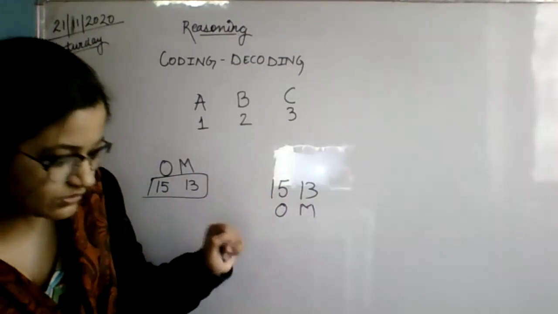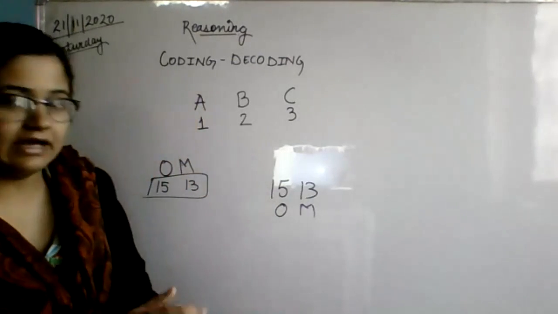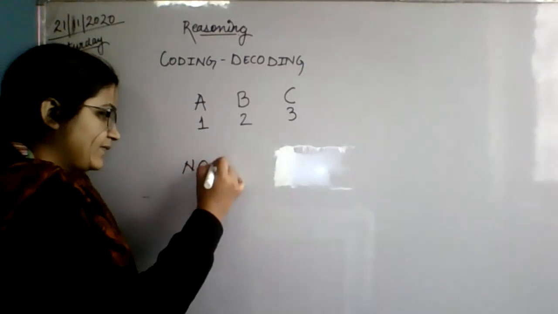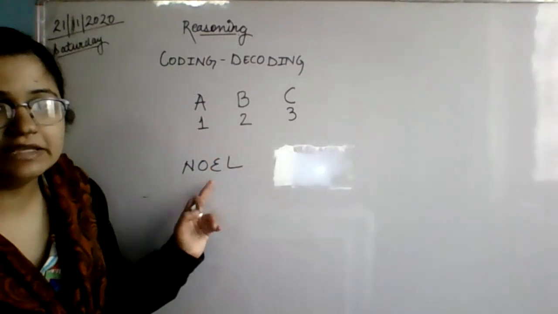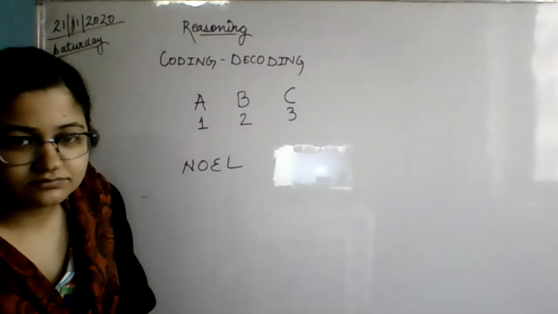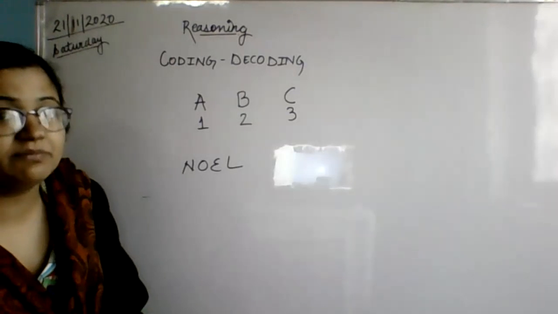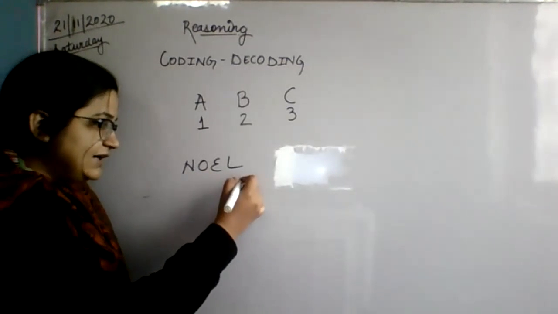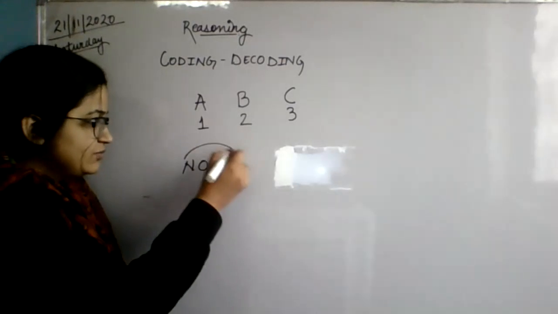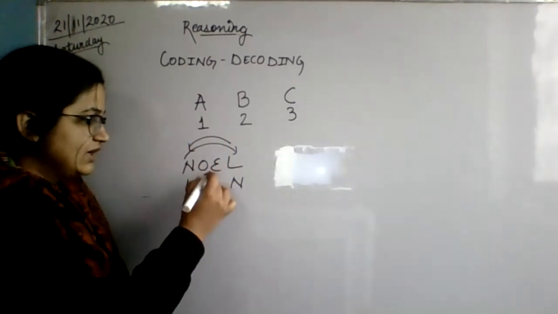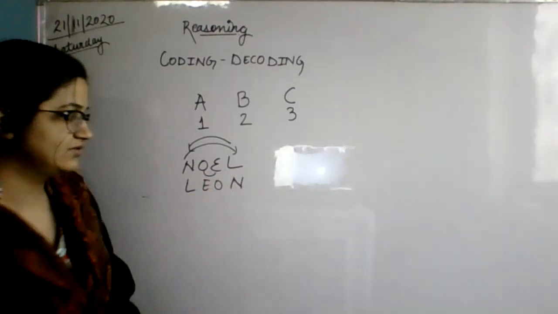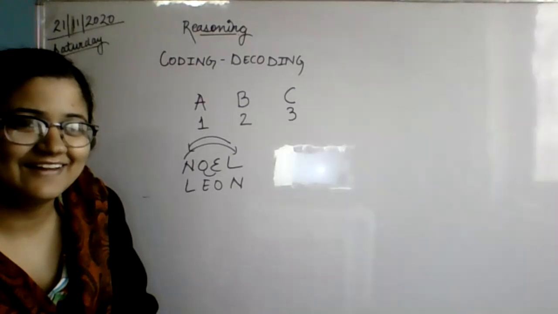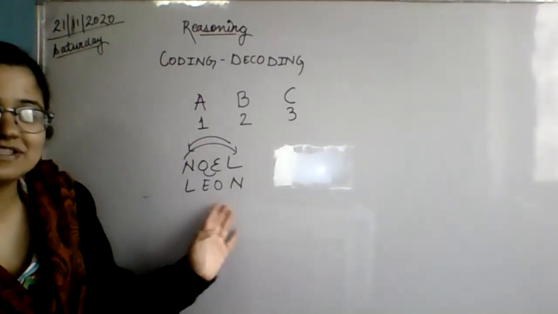There are various types of codes you can use. For example, I can tell you one more thing. Suppose Noel's name is there. I'm taking small names. Yes, this is the main part of logical reasoning. Suppose Noel is written here. So I changed it: the first letter and the last letter are exchanged, and I exchanged the middle ones too. I wrote Leon. Noel becomes Leon.